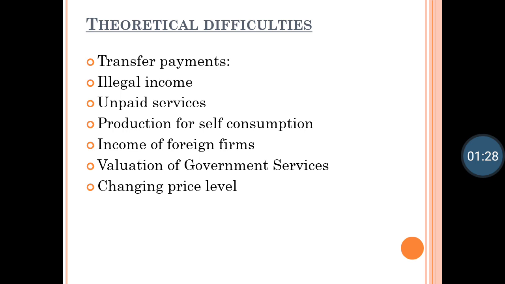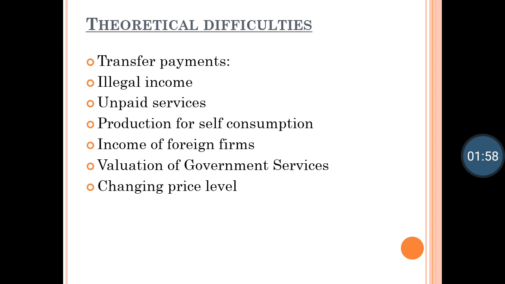First is transfer payment. Transfer payment means payment which we get transferred. Now, if you remember, generally transfer payments are not calculated in national income as it is not earned and it is just a transferred amount. Individuals get pension or unemployment allowance, but it is not clear whether it should be included in national income. That is a main difficulty while calculating national income.